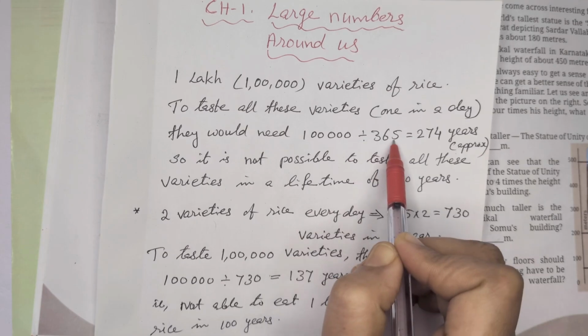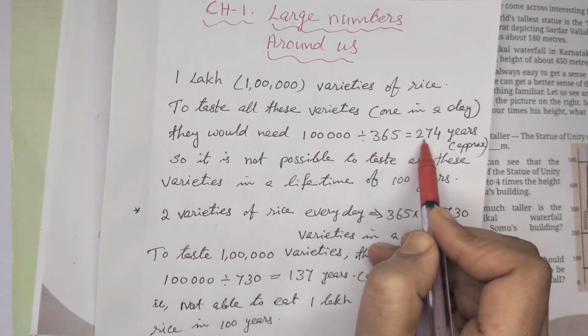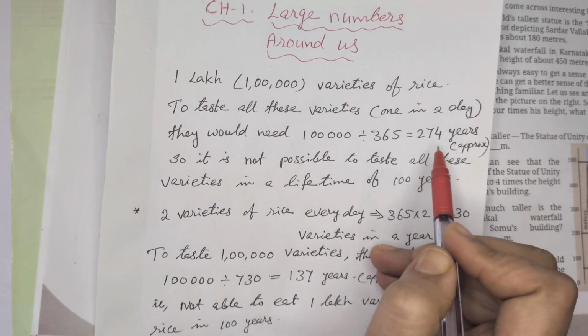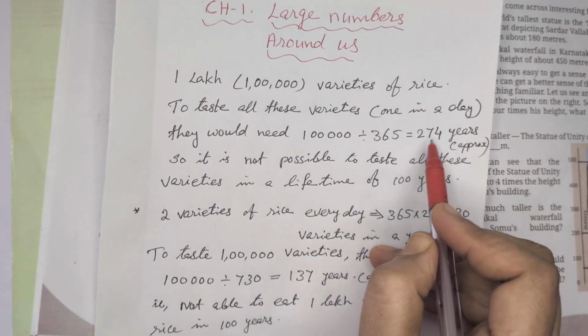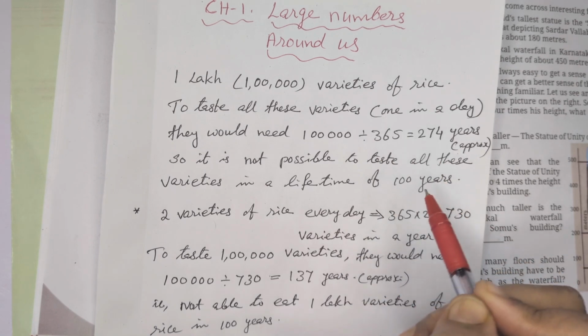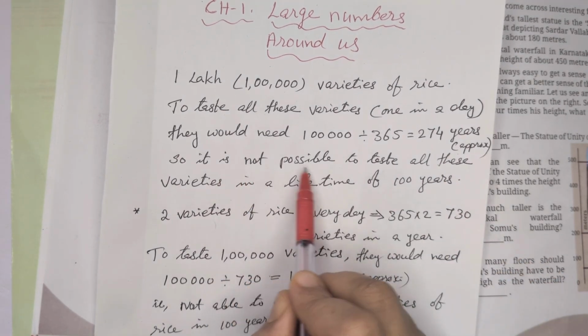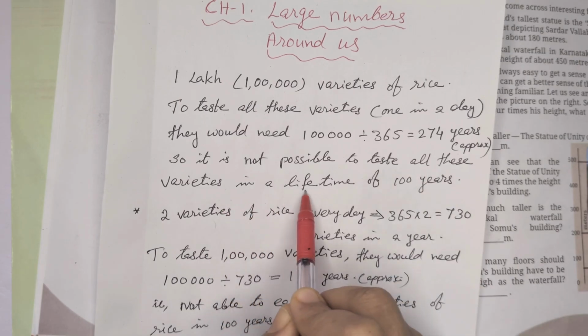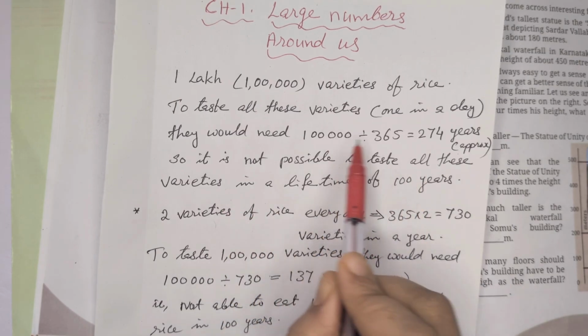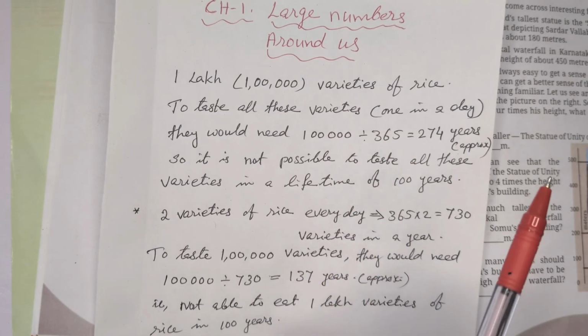So every day one item. When we divide 1 lakh by 365, we will get approximately 274 years, which is much more than the normal lifetime of 100 years. So we can write that it is not possible to taste all these varieties in a lifetime of 100 years if we try one variety in a day.